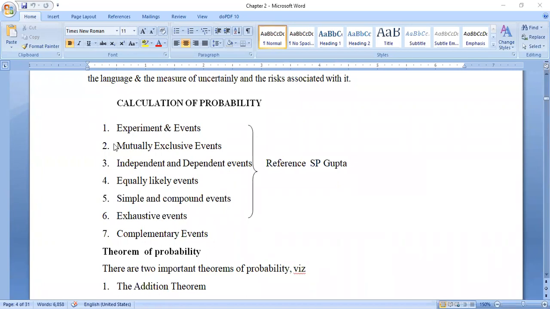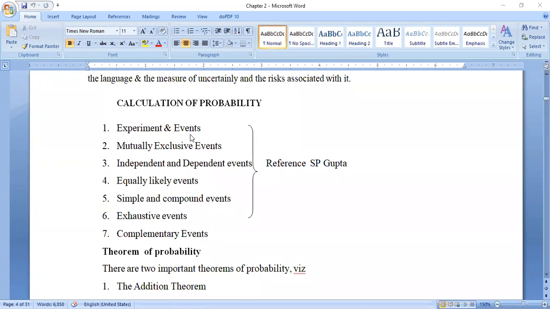So just listen today. Experiment and event. What is an experiment and what is an event? The name itself says the meaning.